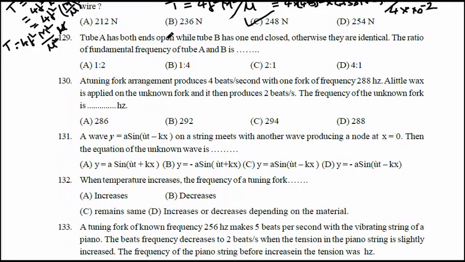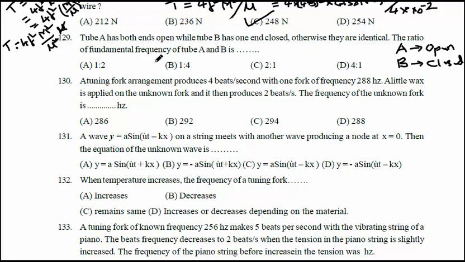A tube A has both ends open while tube B has one end closed. A is open at both ends, means it is an open pipe. If B is closed at one end and open at the other end, it will be a closed pipe. So now it is clear, A is an open pipe, B is a closed pipe. Otherwise they are identical, means the remaining factors are the same. The ratio of the fundamental frequency of tube A to tube B is asked.